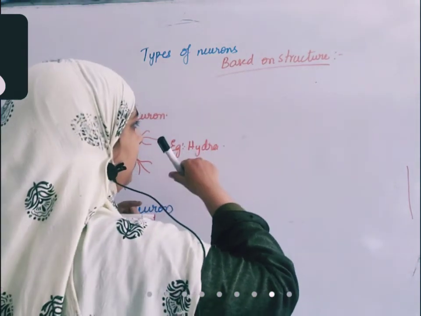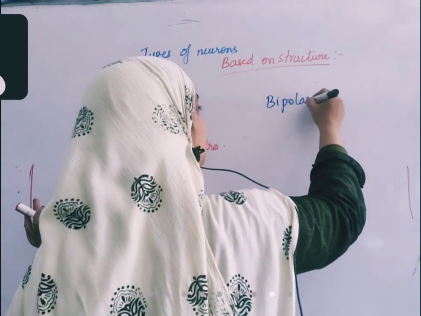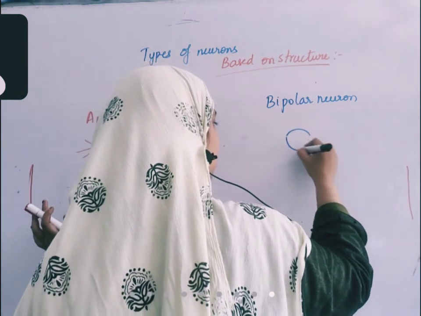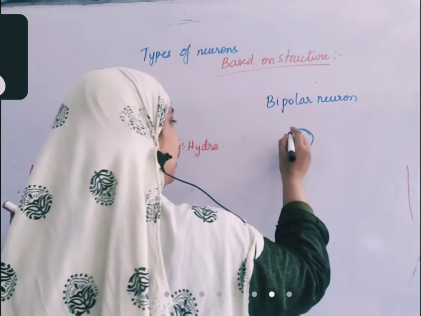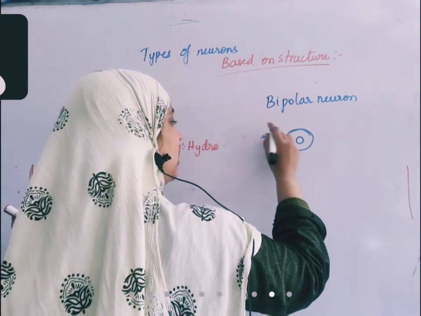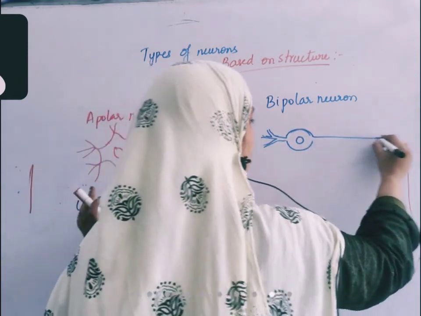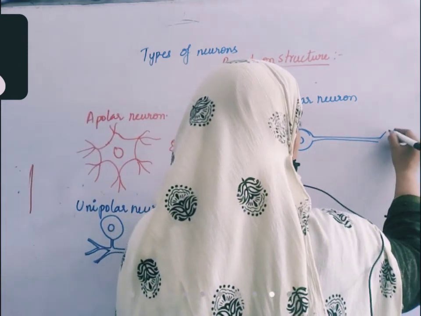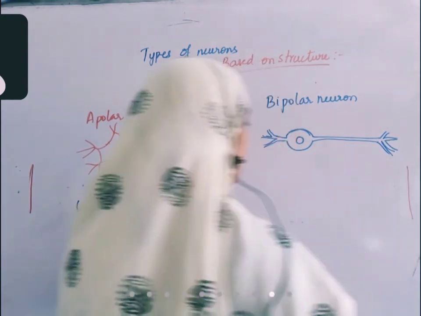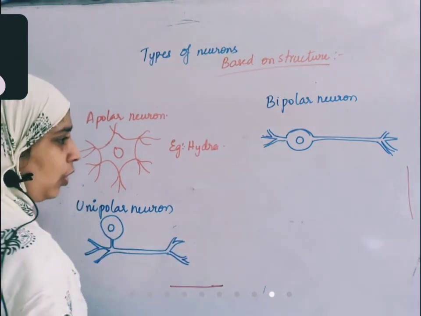Now let us see the bipolar neuron. There is a cell body, and from this cell body a shorter extension is coming out, and a longer extension is also coming out. This type of neuron is a bipolar neuron.